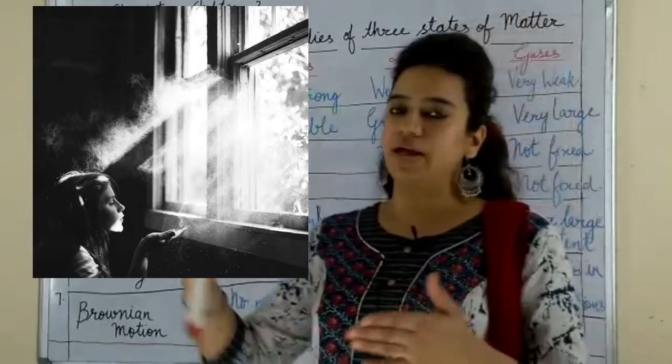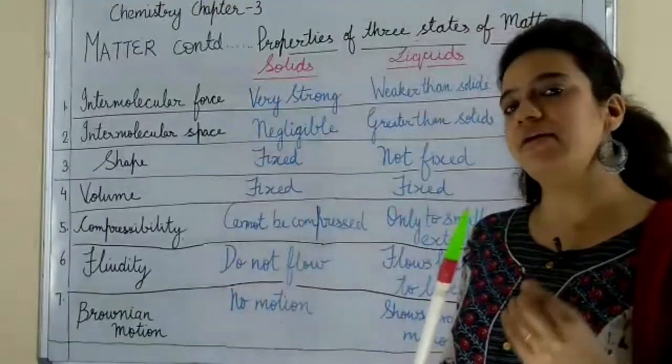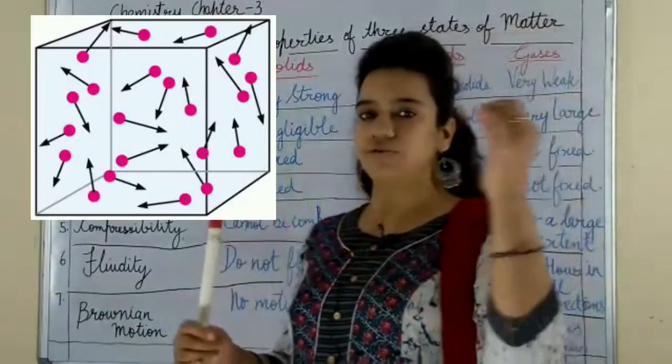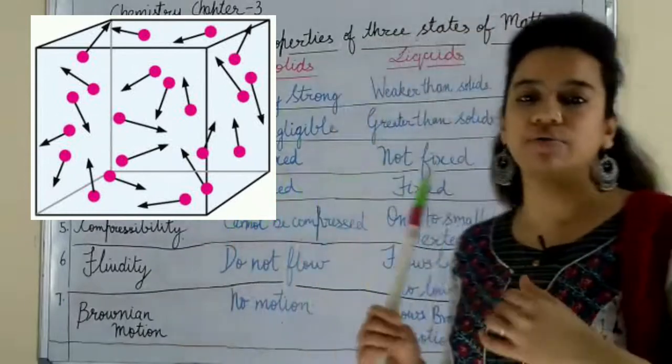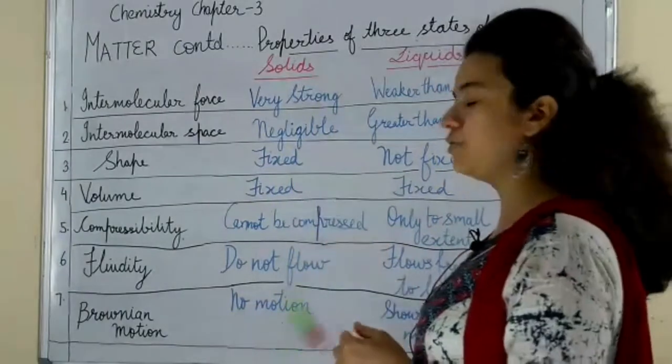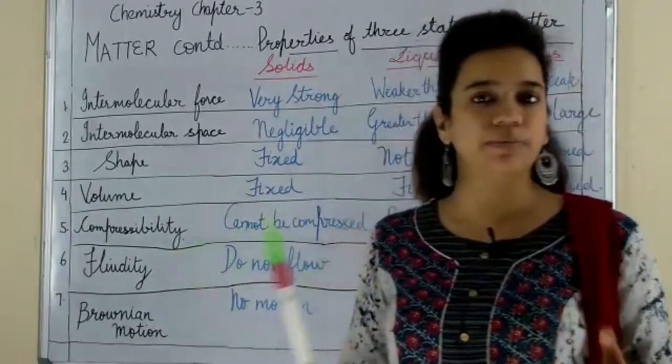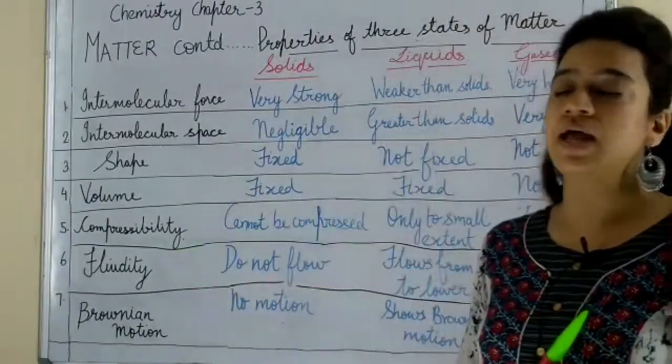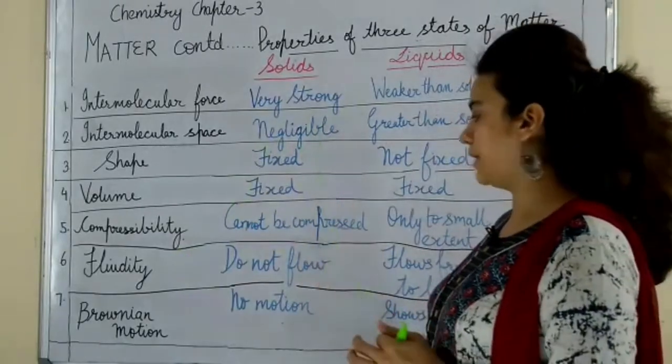They're just moving here and there. So that continuous random motion in different directions is called Brownian motion, and this motion is nil in solids. You don't find this motion in solids, obviously, because of strong intermolecular forces and negligible intermolecular space.